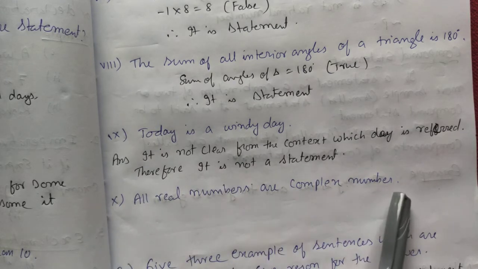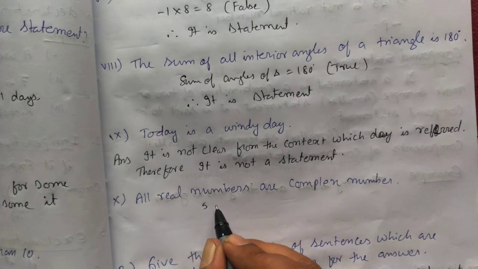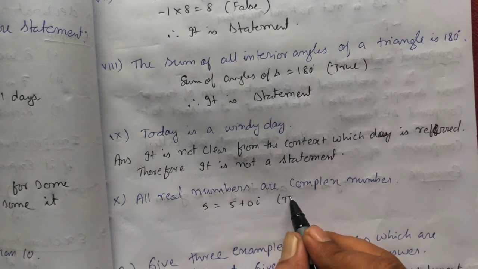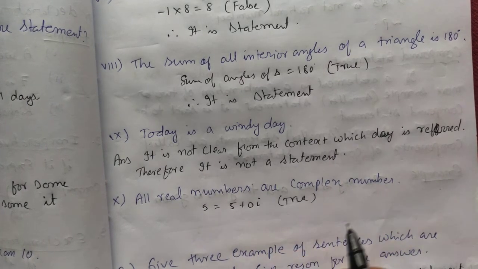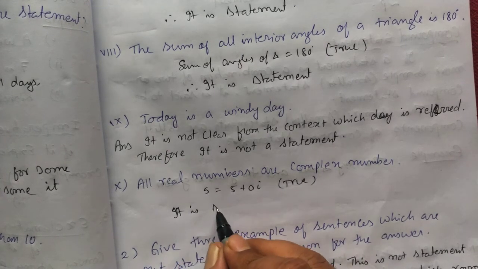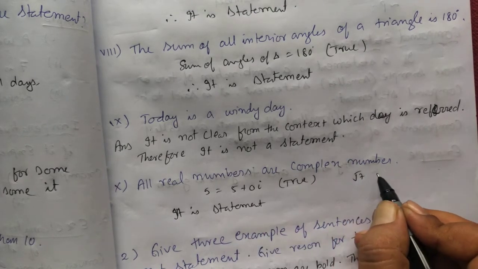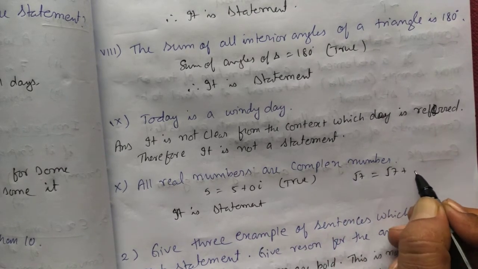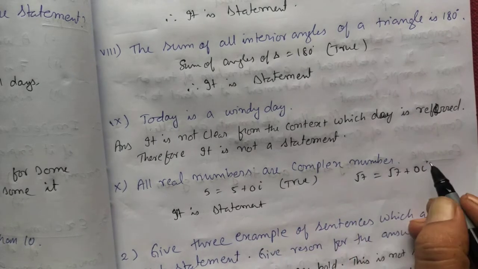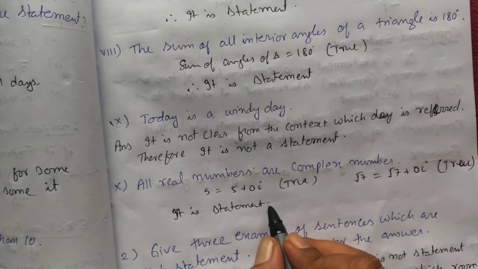All the real numbers are complex numbers. So any real number you can take, 5 can be written as 5 plus 0i. That is true. All the real numbers are complex numbers. If you take root 7 also, root 7 can be written as root 7 plus 0i. So it's a complex number. So all the real numbers are complex numbers. That is true. That's why it is a statement.